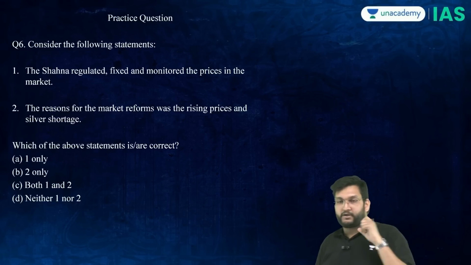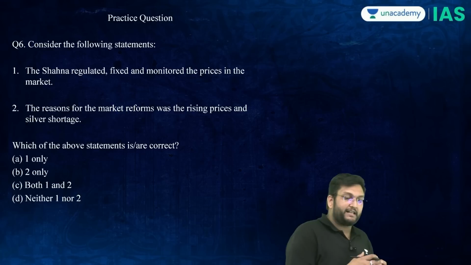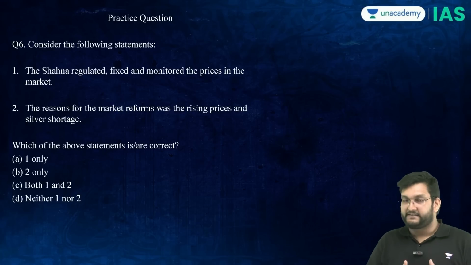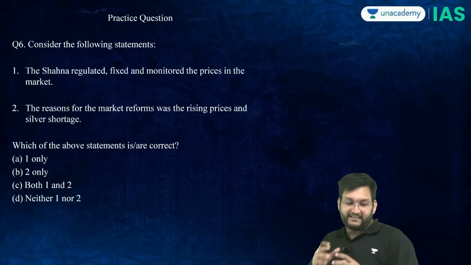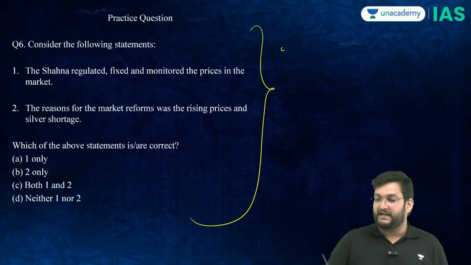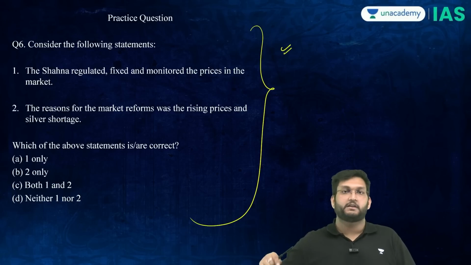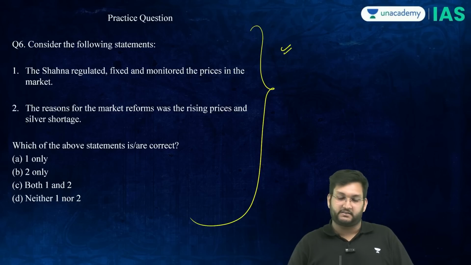Now let's look at a question on this. Consider the following statements. The Shahna regulated, fixed and monitored the prices in the market. The reasons for the market reforms were the rising prices and silver shortage. Which of the statements are correct? Please answer this in the chat box. We will discuss this question when we meet in the next session.